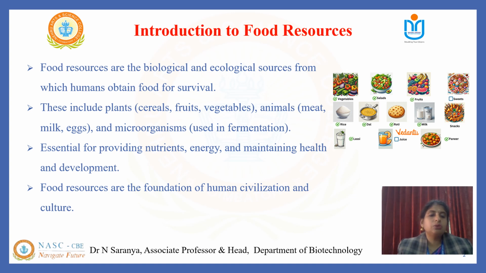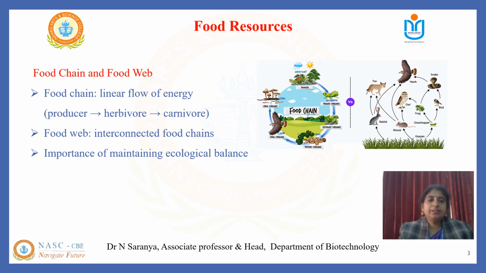The ultimate goal of food resources is deeply intertwined with our cultivation, culture and overall way of life. In this slide, you can see the food chain and food web: the flow of energy from producers to herbivores to carnivores. The food webs are interconnected with the food chains, and this is important to maintain the ecological balance.